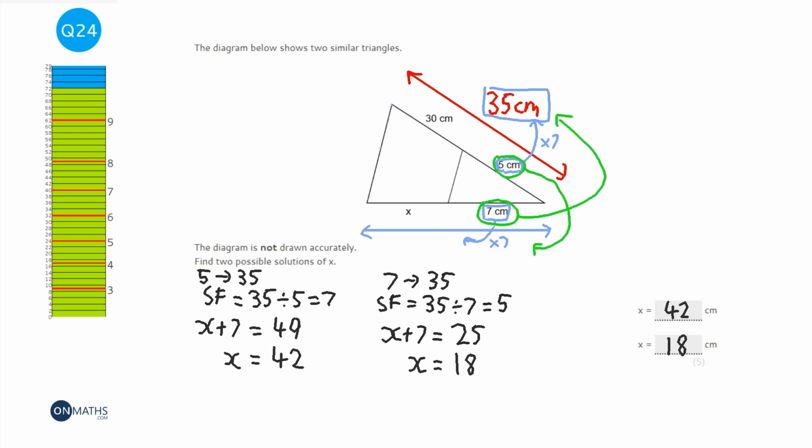It's very, very difficult to get your head around that because it's so convincing that these two lines are parallel, but they're definitely not. And the hint in the question, in this one anyway, is that it's saying that the diagram is not drawn accurately.